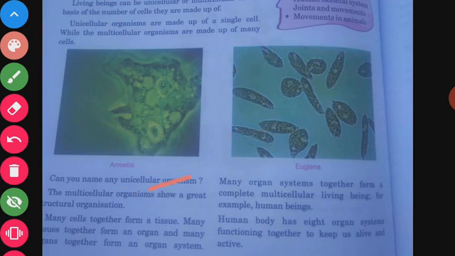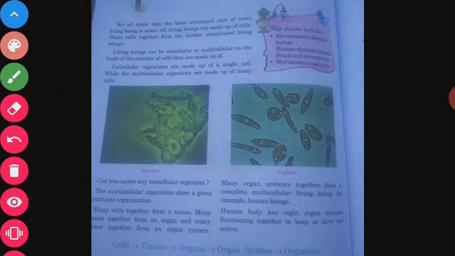So the digestive system is an organ system, the nervous system is an organ system, the respiratory system is an organ system, and the excretory system is an organ system. You can see here, cells make a tissue, a group of tissues makes an organ, a group of organs makes an organ system, and a group of organ systems makes a complete organism.